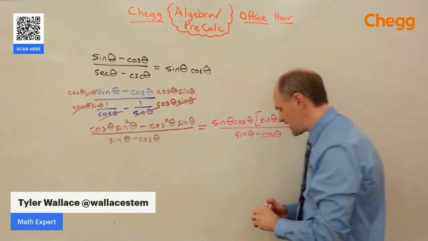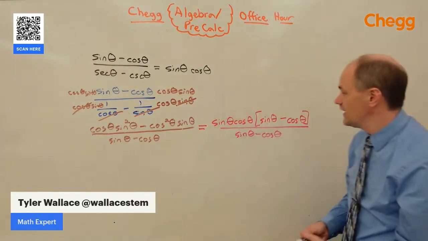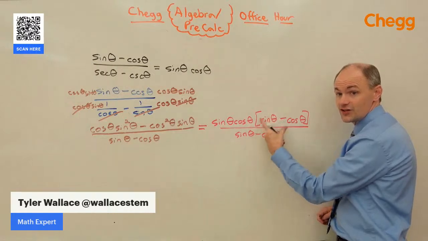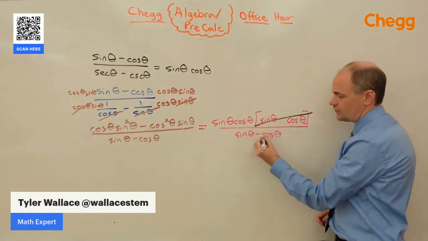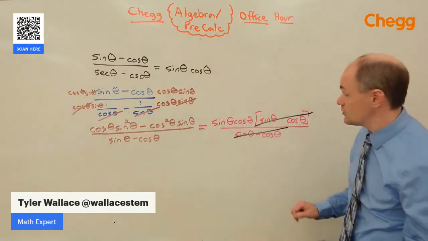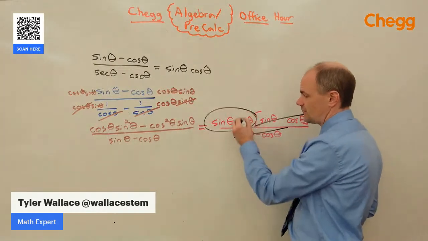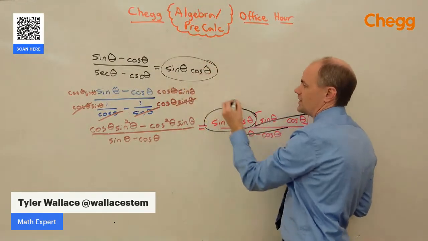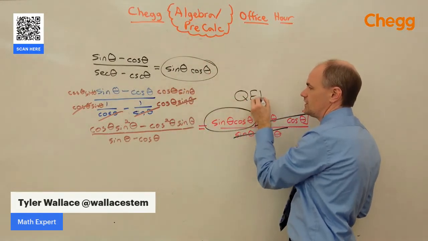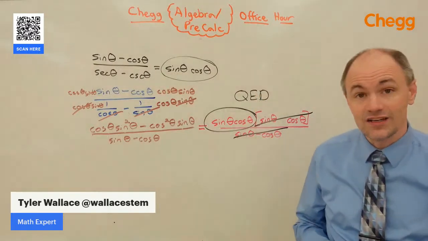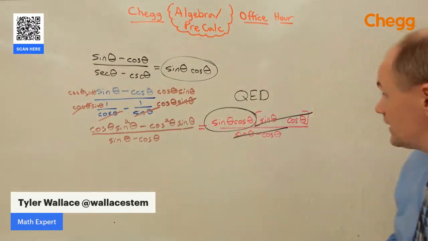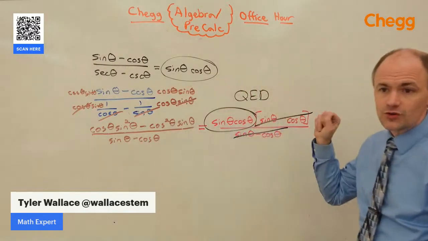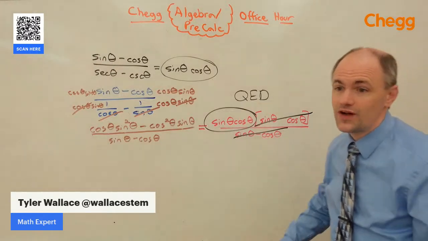And now that it's factored, we notice we've got this common factor on top and bottom of sine minus cosine. That is beautiful because that can reduce out, which is just going to leave us with sine cosine, which is what we want. QED. That's Latin for that which was to be demonstrated, quod erat demonstrandum. Or you could do the little black box, or you could just say proof done, however you want to do that.